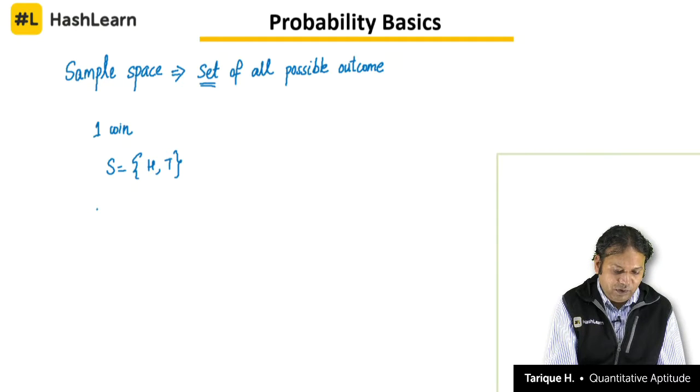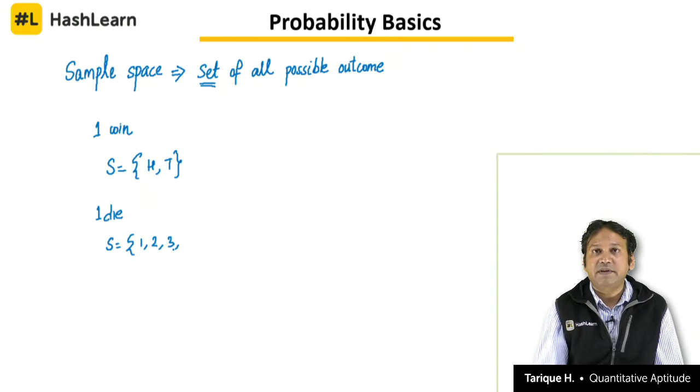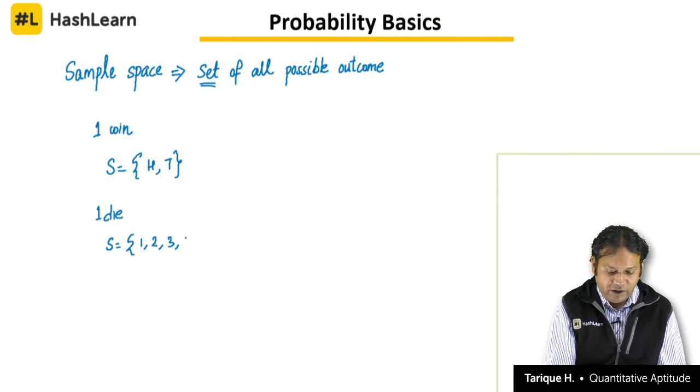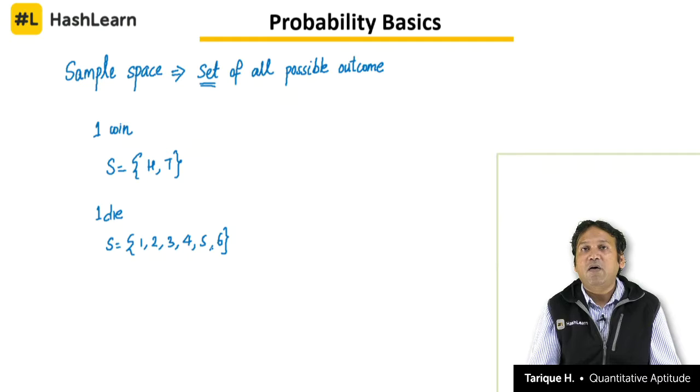If you take the example of a die, the plural of which is dice, so when you roll a die, the sample space will be {1, 2, 3, 4, 5, 6}. We write each element and separate them with a comma. These are the 6 possible outcomes of the event of rolling a die.